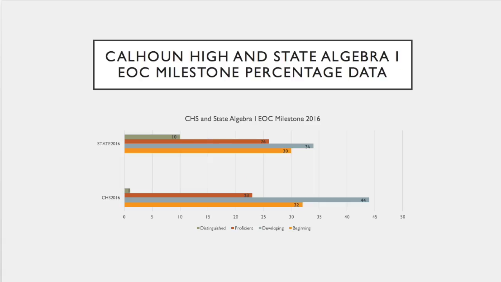We're going to look at the Algebra 1 EOC. We only have data for 2016 on this, but this data speaks volumes. When you look at the percentage of distinguished students, Calhoun High School, 1% of the students taking the test were distinguished, compared to the state having 10%. Calhoun High School had a higher percentage of developing and beginning students than the state. Once again, you're looking at a changing curriculum, but just looking at the data, you can see that Calhoun High School did not perform as well as the state average.